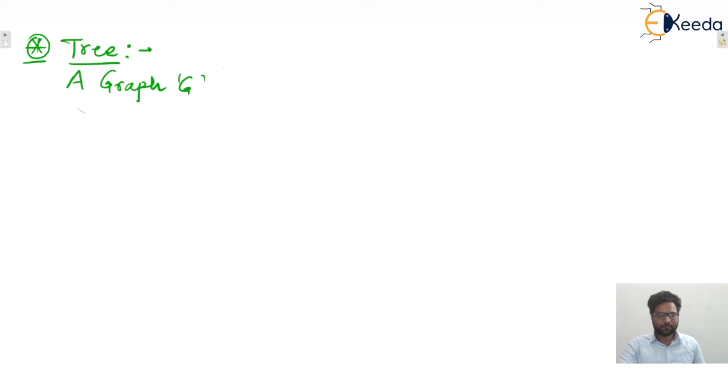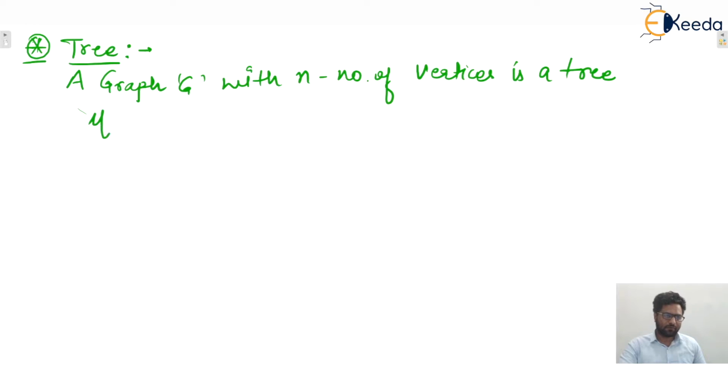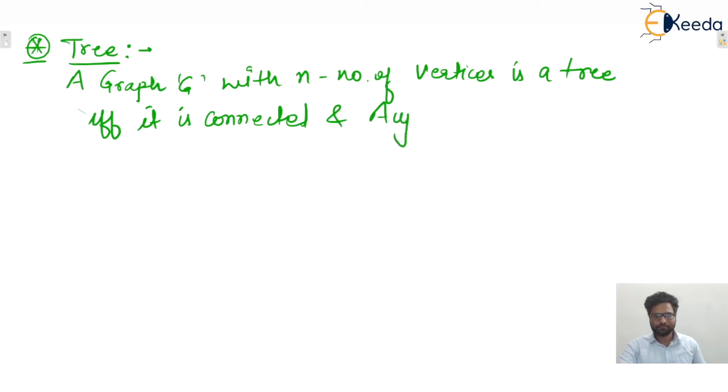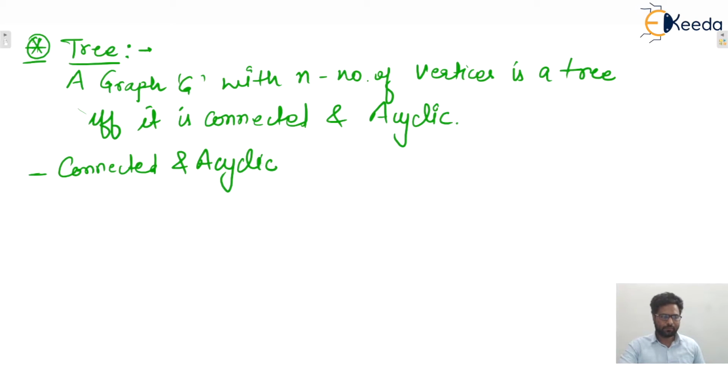A graph, let's say capital G, with n number of vertices is a tree if and only if it is connected and acyclic. Then that graph is known as a tree. So the first one: a tree is always connected as well as acyclic.